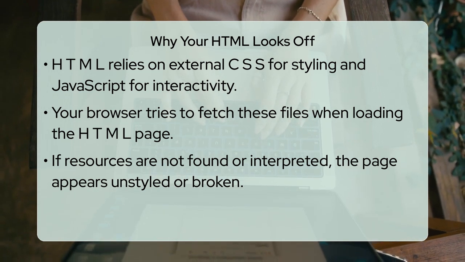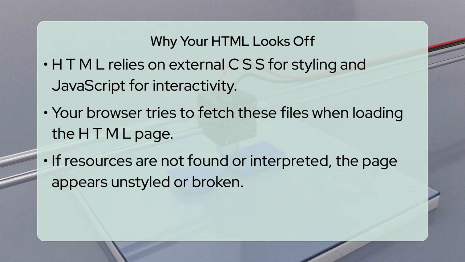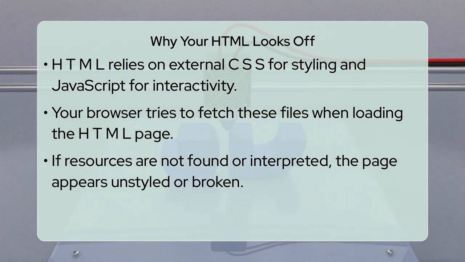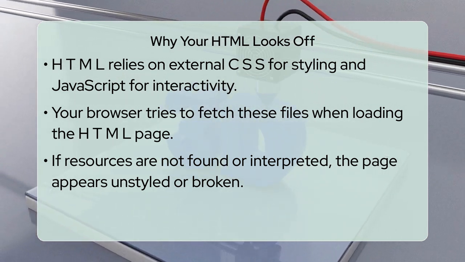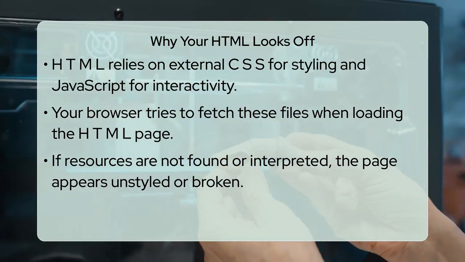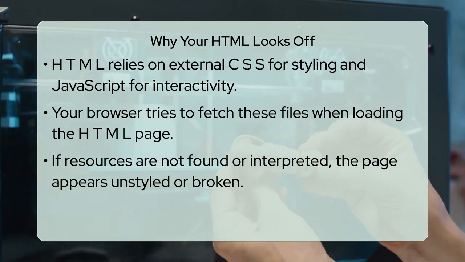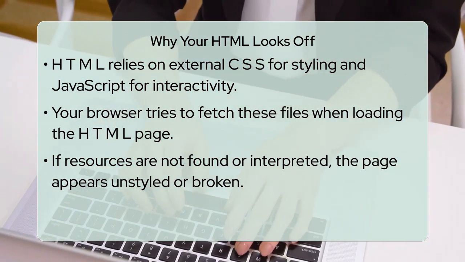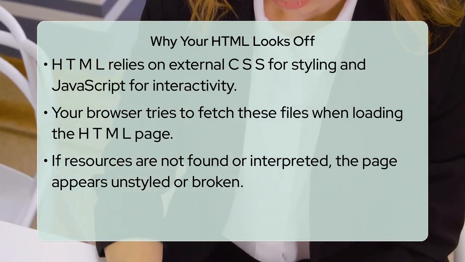However, the visual styling comes from cascading style sheets, or CSS, and interactive features come from JavaScript files. When your browser tries to load your HTML page, it also attempts to fetch these associated CSS and JavaScript files. If the browser cannot locate these external resources due to an incorrect file name, an incorrect folder path, or if a resource simply does not exist where the HTML expects it to be, the page will appear unstyled or non-functional.